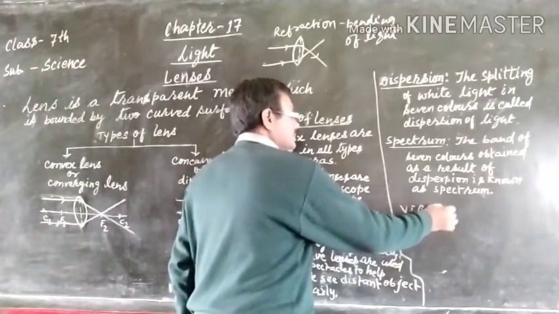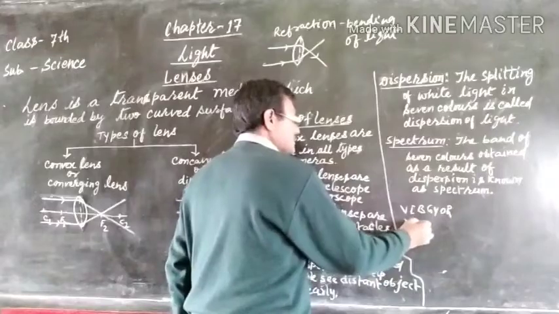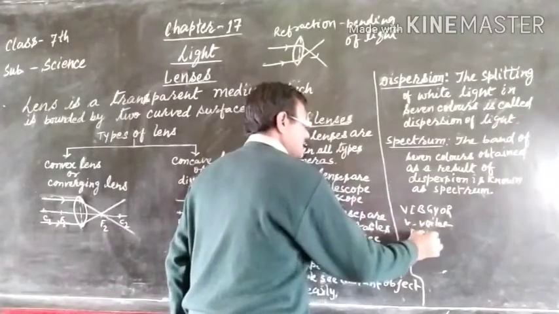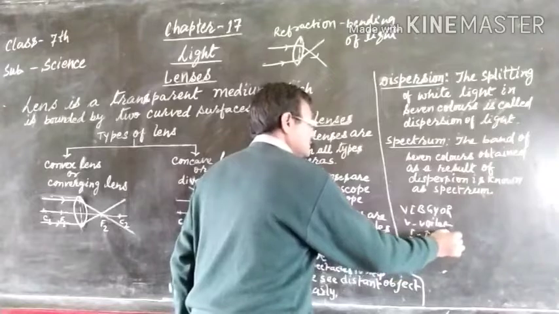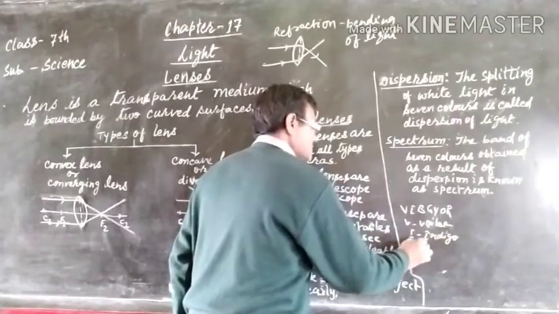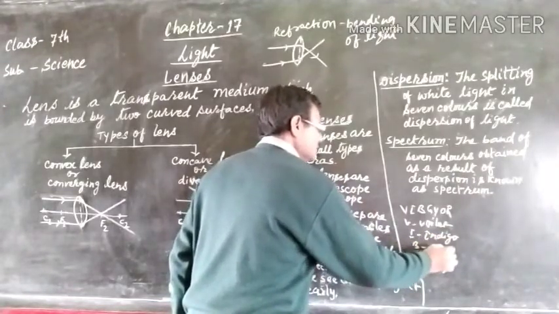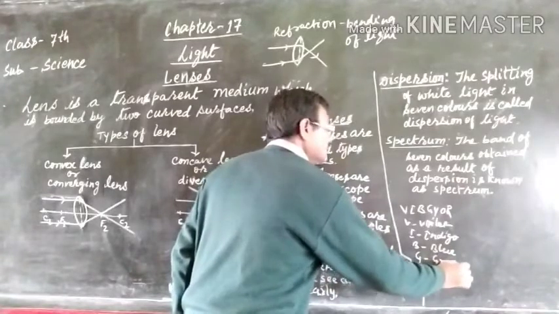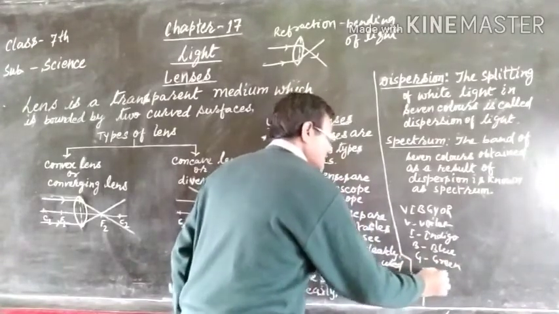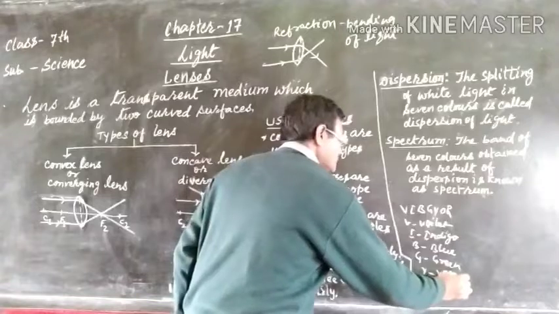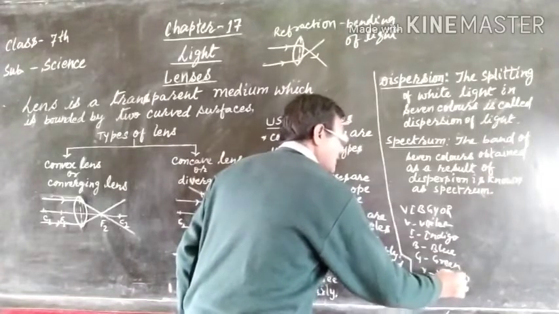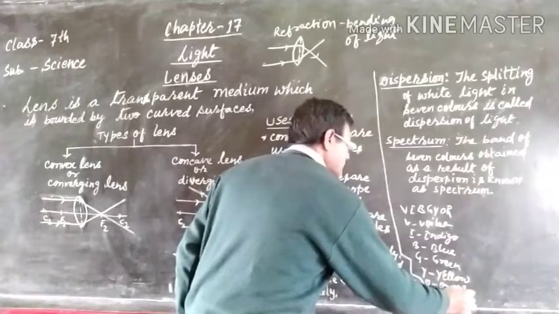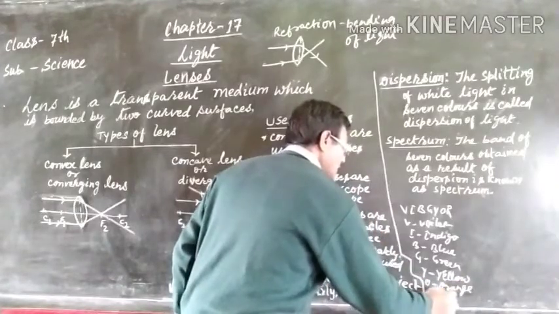So VIBGYOR means: V means violet, I means indigo, B means blue, G for green, Y for yellow, O for orange, and R for red.